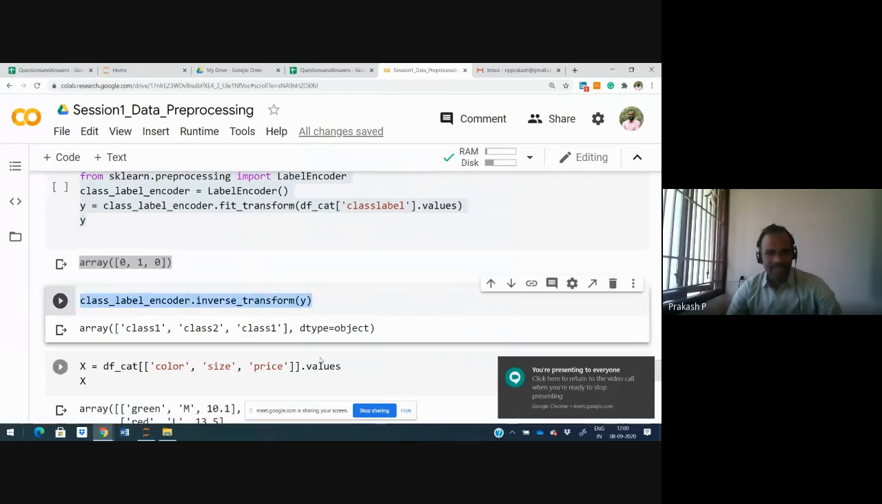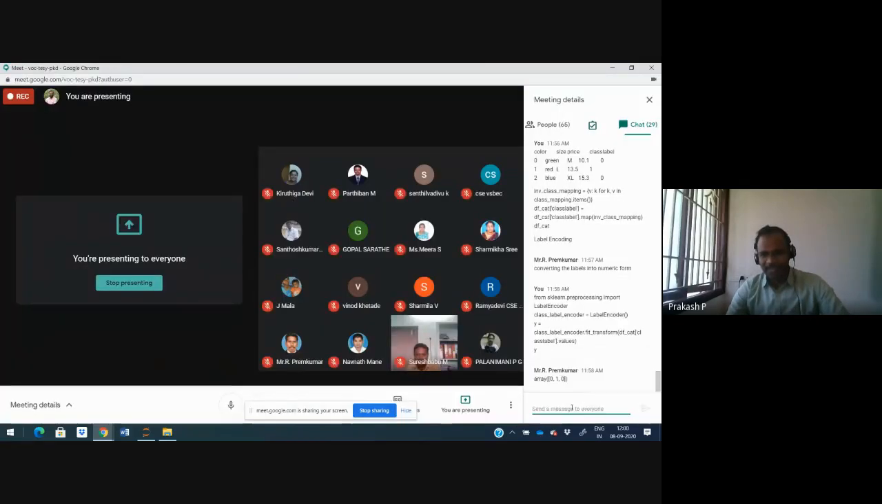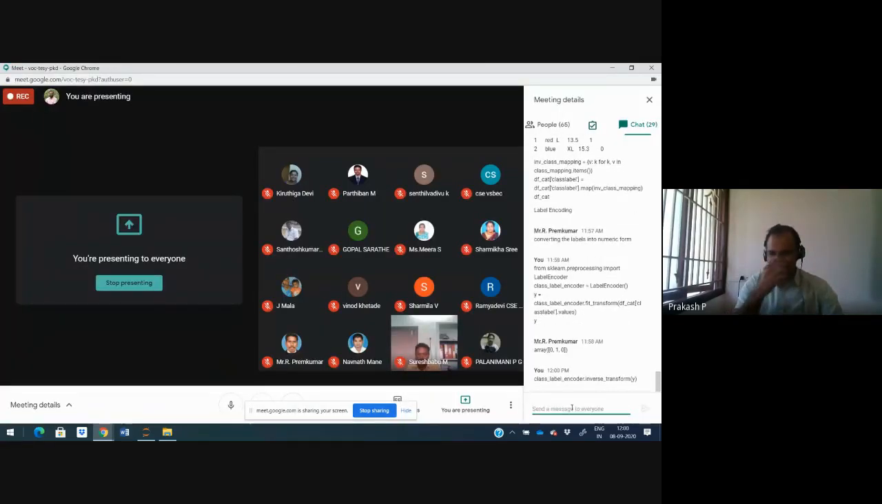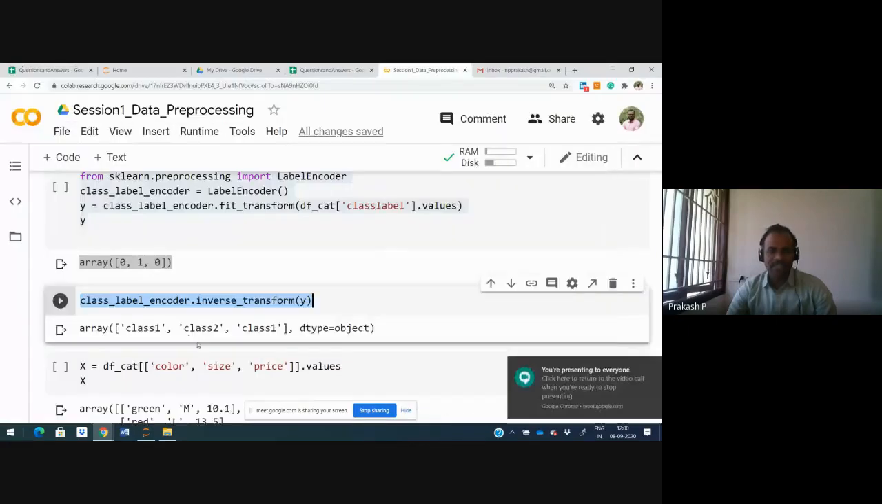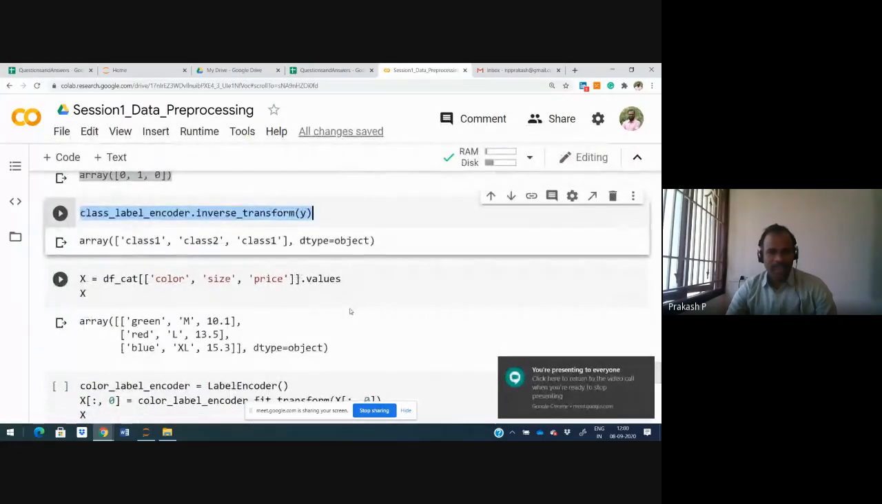Similarly, we can do inverse. The simplest way: class label dot encoder, you can just invoke the method inverse underscore transform. Whichever data you need to inverse, you just pass that data into the inverse transform method.